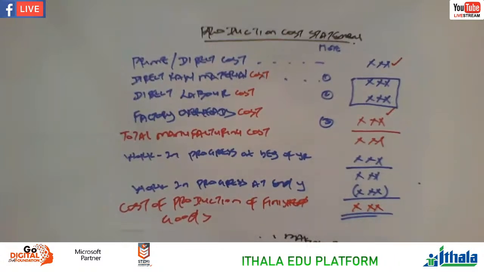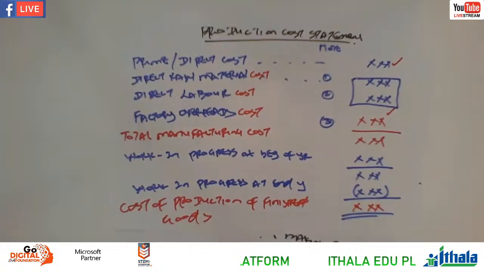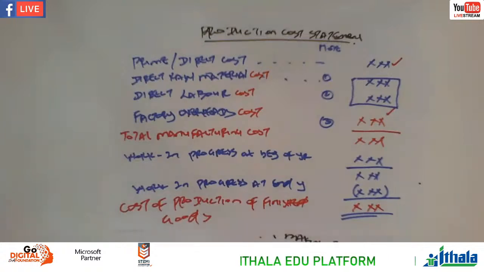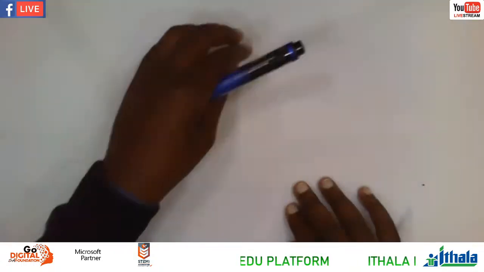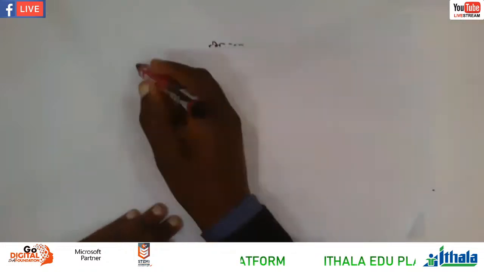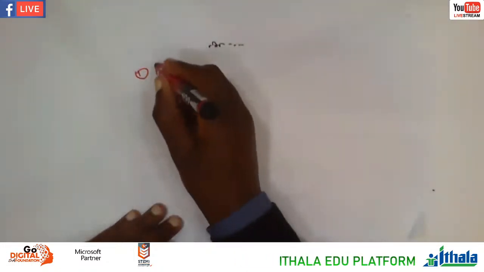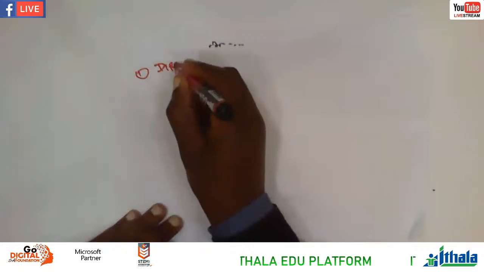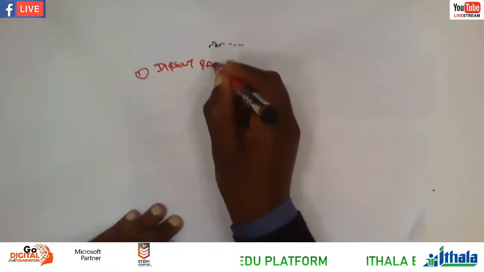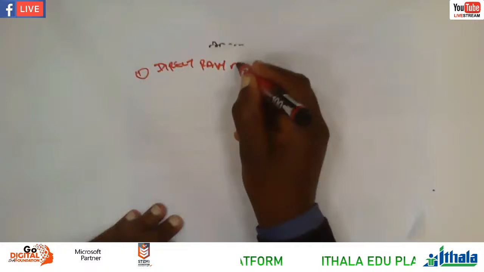Let's go back again on these terms. We're going to start with the direct raw material. Okay, what is direct raw material? And then what is direct labor, factory overheads, and total manufacturing cost. You have to understand the terminology, and then you can come and do the question later. Okay, let's go to direct raw material.